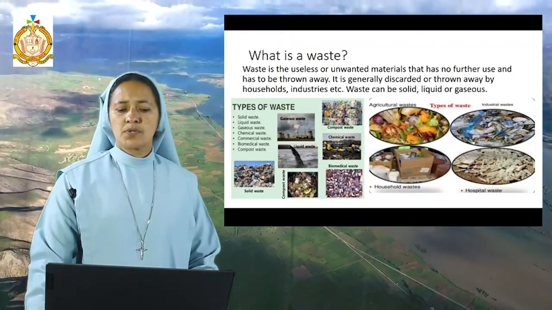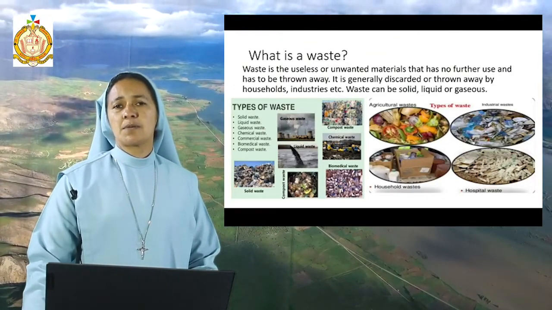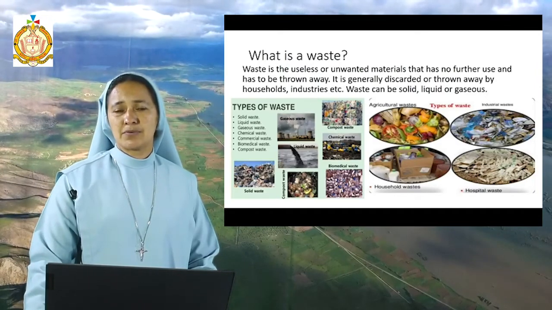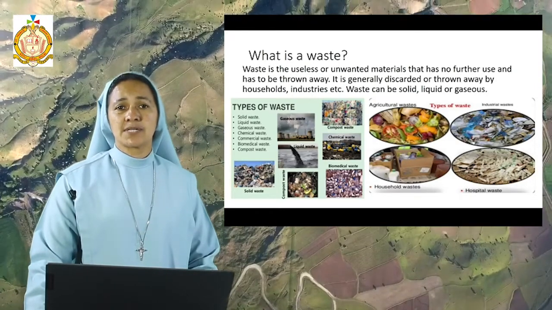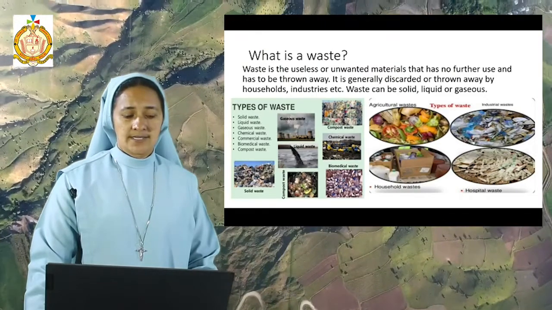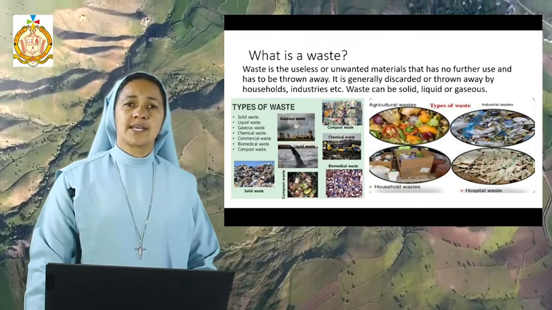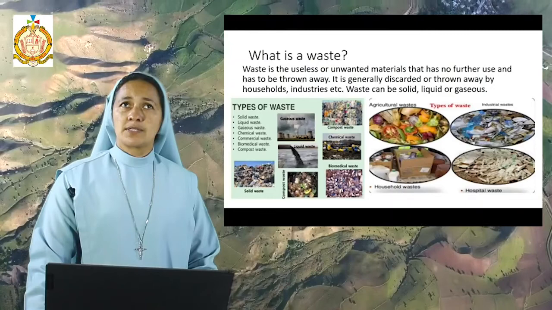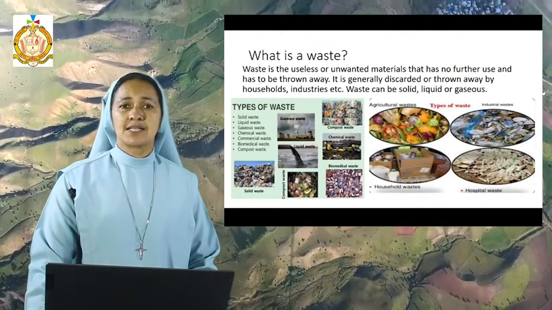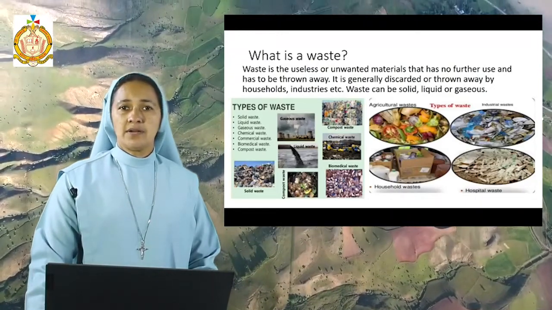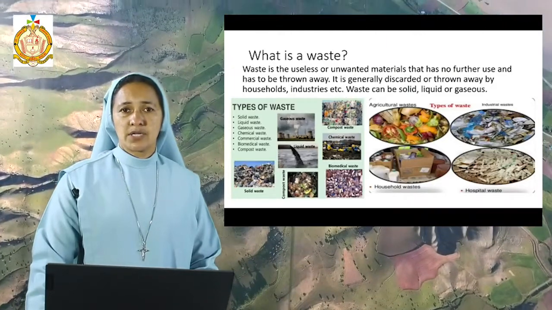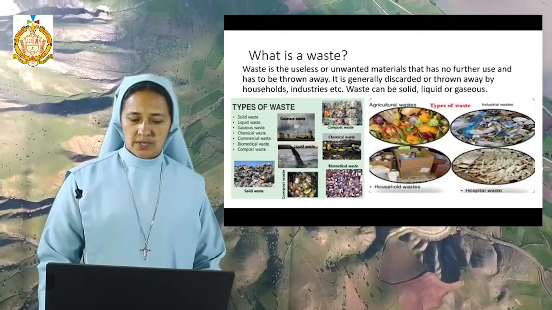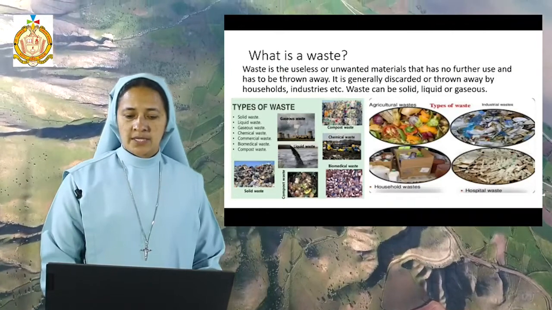Then compost waste means waste which can be decomposed. We can collect it in one place, and it can be decomposed and used as a fertilizer. Then solid waste is the plastic or other materials that we collect and keep somewhere, which are not in use; they are called solid waste.